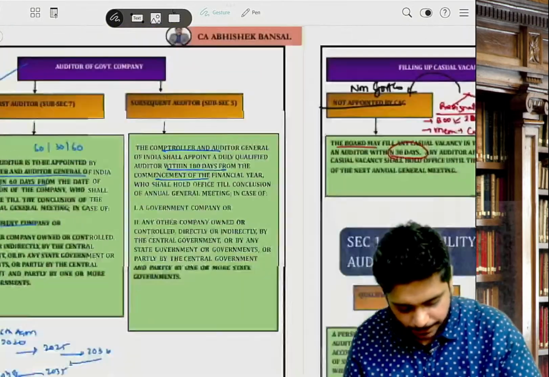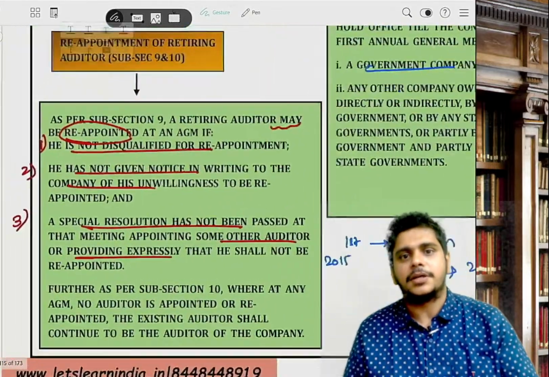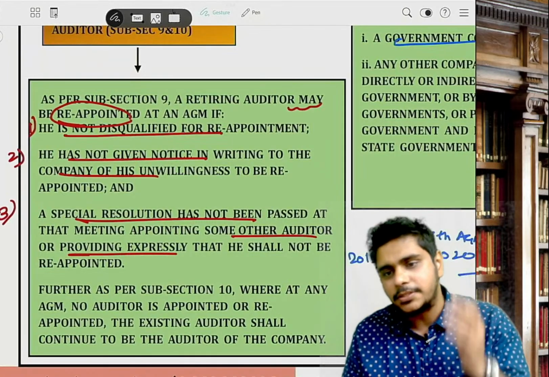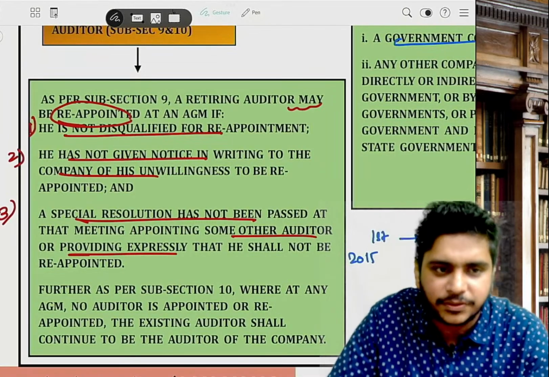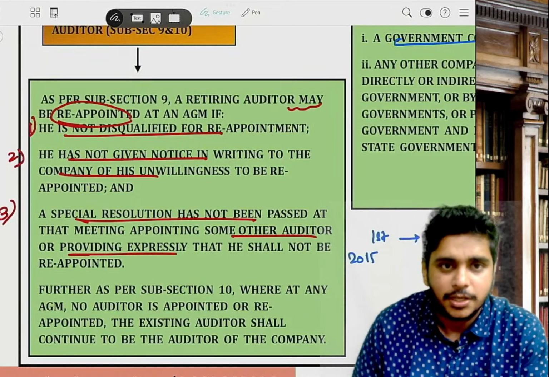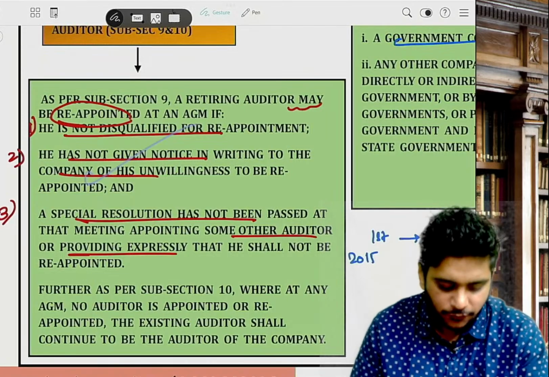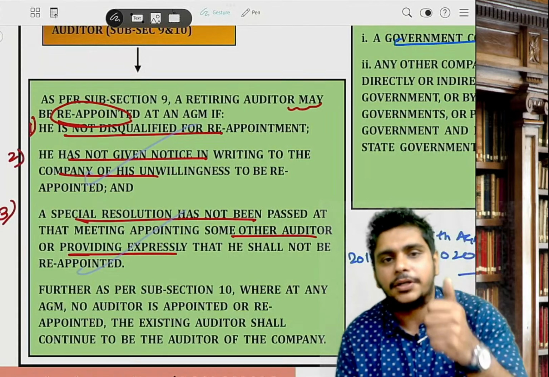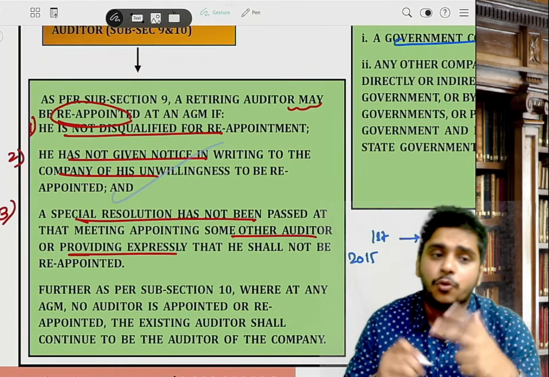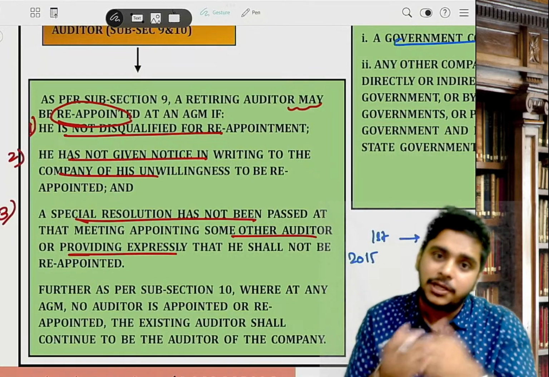Then, sir, reappointment of my retiring auditor. Retiring auditor means an auditor whose term is completed. So basically, there are three situations. Please open the notes, you will see that. Reappointment ka provision: if the auditor is not disqualified, if he has not resigned, and if no new auditor is appointed, then in all the three situations, my old auditor will come back.